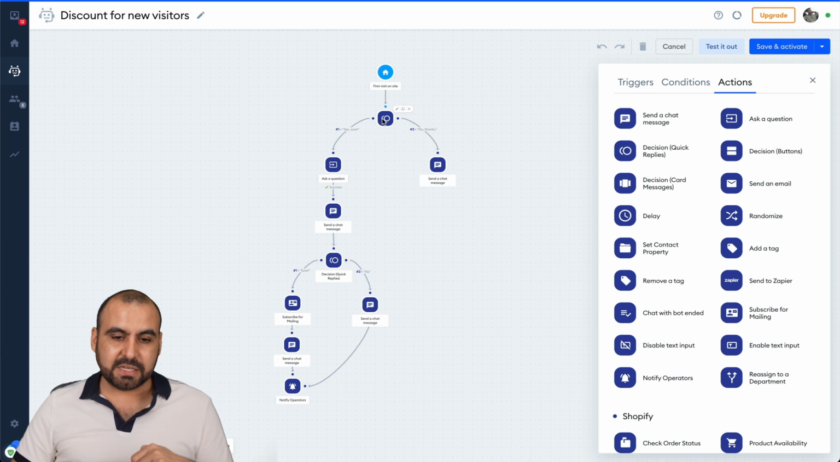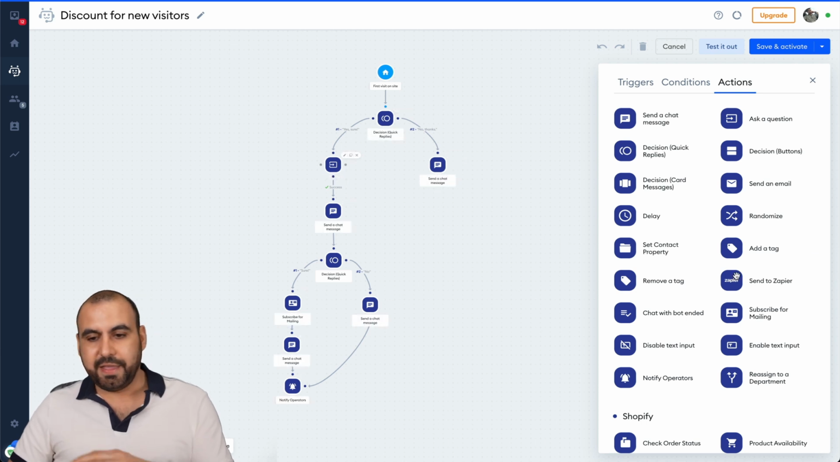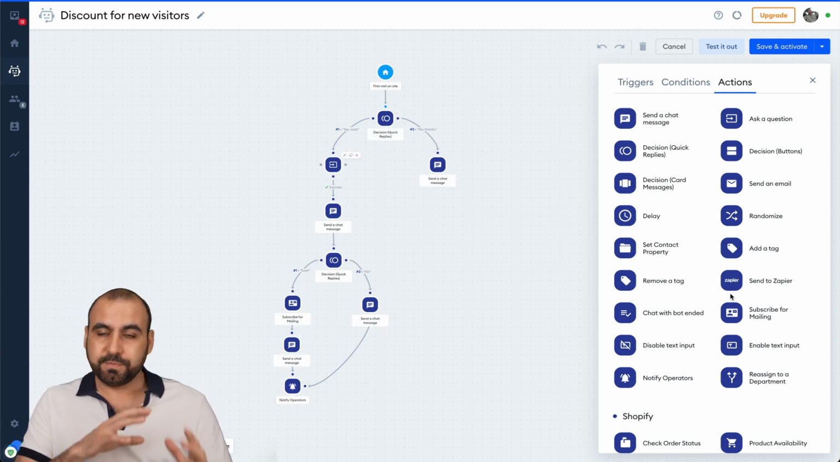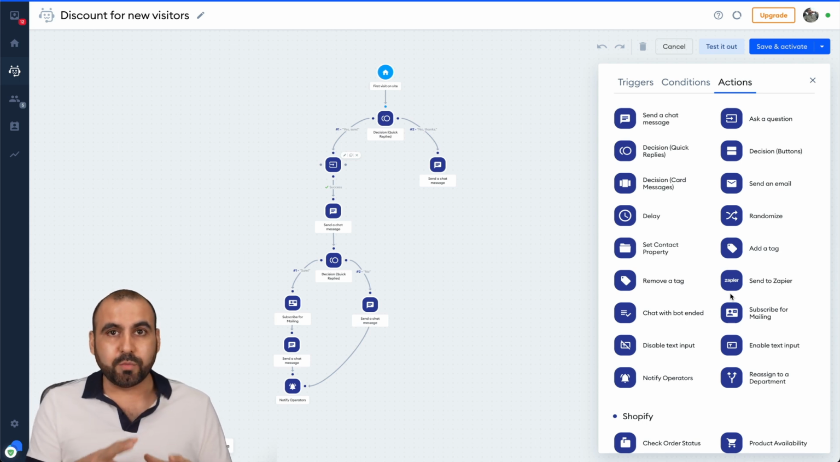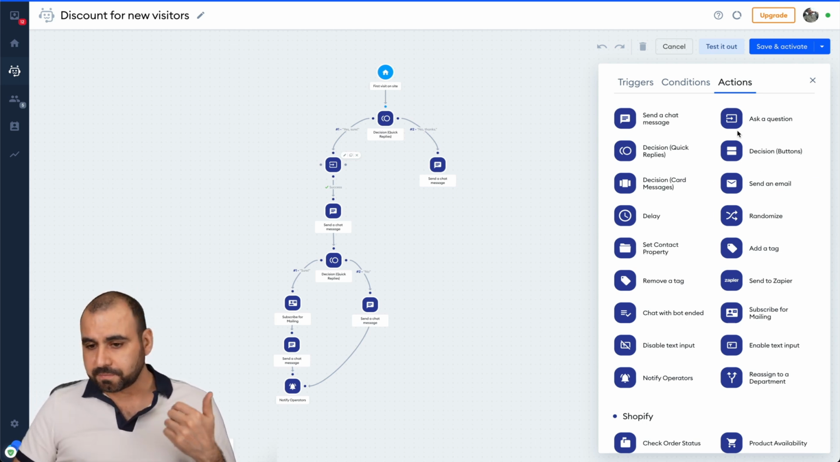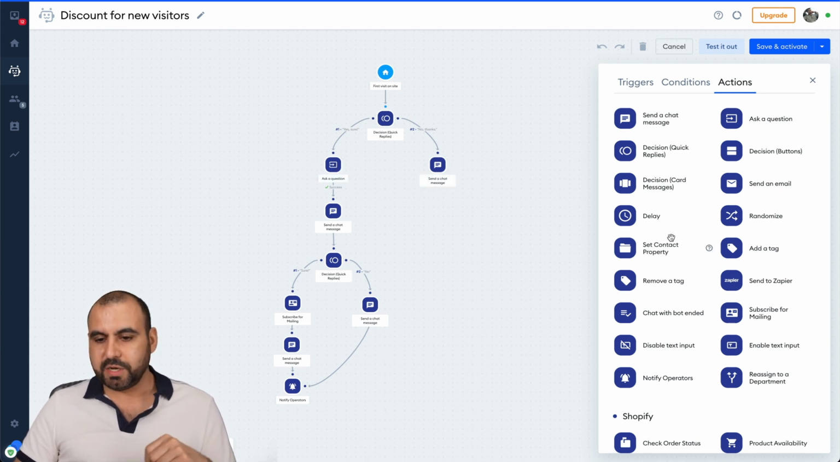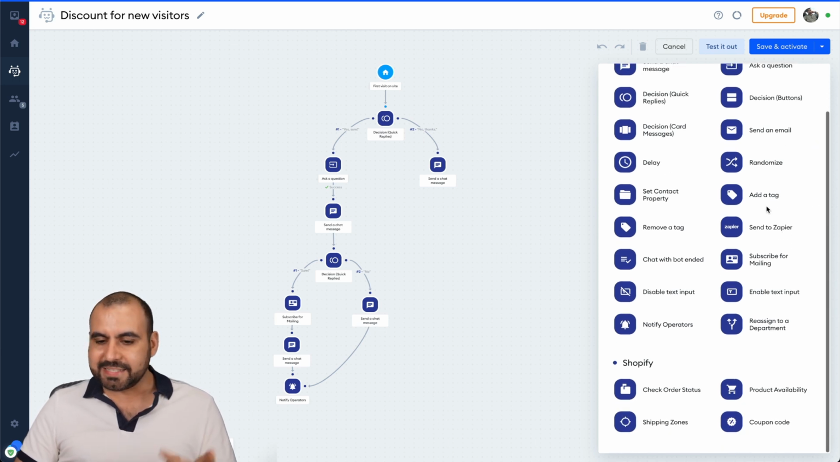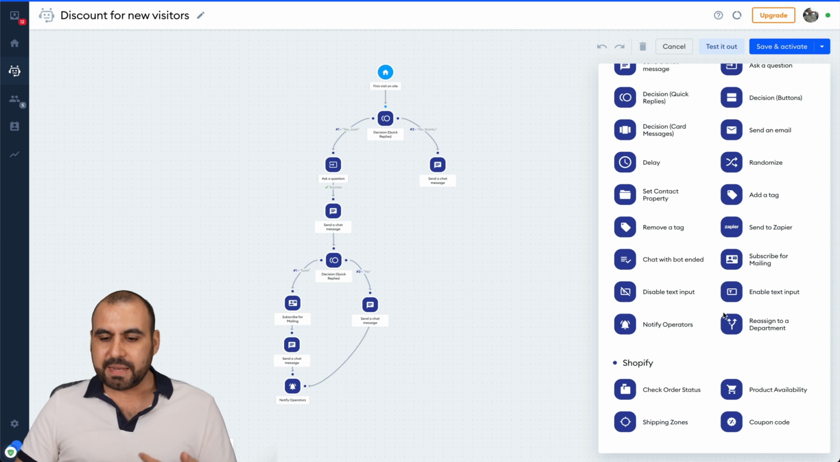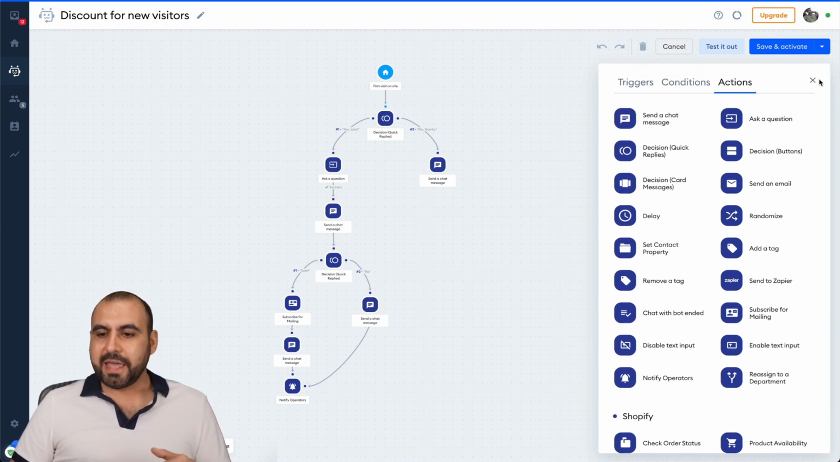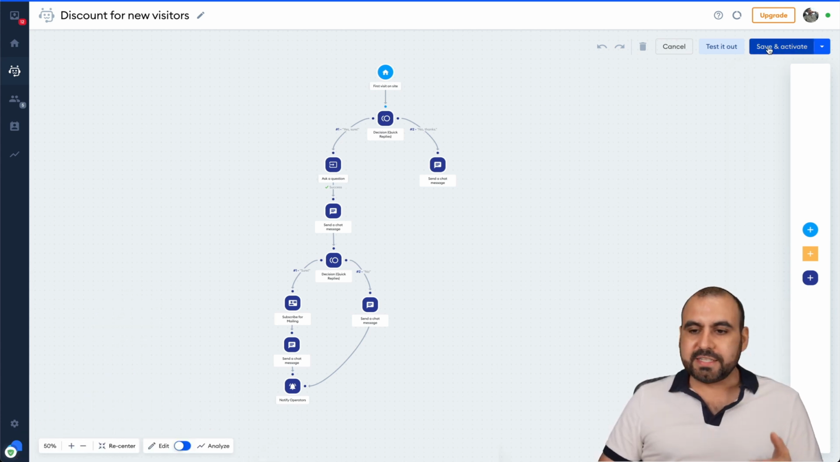So these are the actions, these little blue ones that we're seeing here, and there's a ton of these that help you make this really, really unique. So for example, you can ask a question, like you saw this one right here, and then continue from there, do some questions. There's a decision card, send an email, a delay, a randomize, add a tag to this, remove a tag, send to Zapier, chat with bot ended, subscribe for mailing, a lot of options, check order status, product availability for Shopify. So there's different options here, and it's just super easy to save and activate.